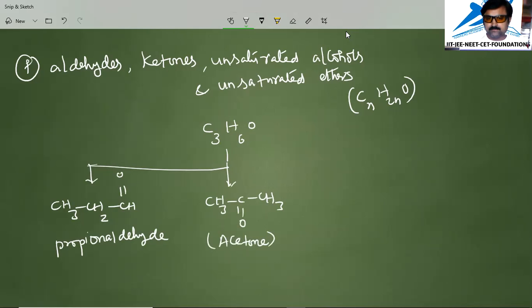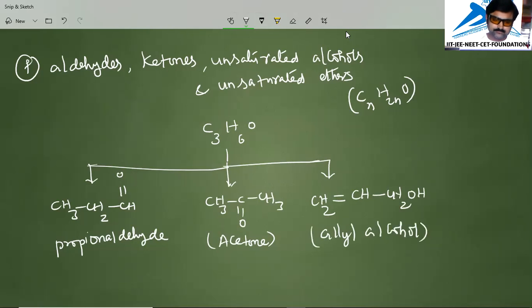At the same time, we can write allyl alcohol. Allyl alcohol means you take an allyl group with a double bond. First we take CH2 double bond CH, then CH2OH. That is called allyl alcohol.